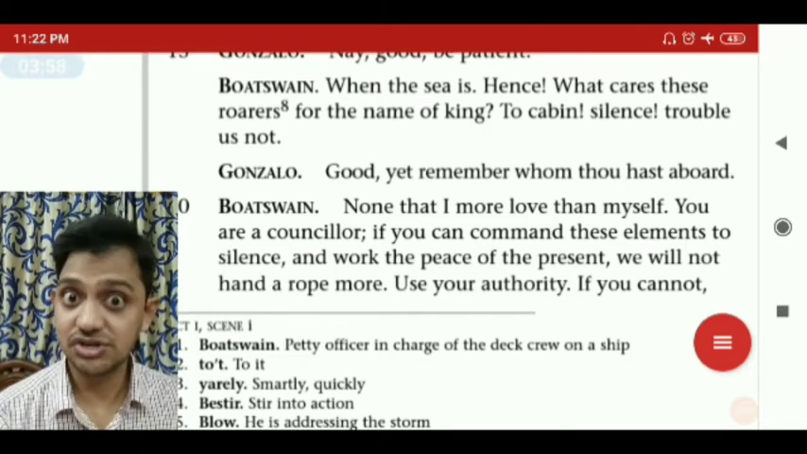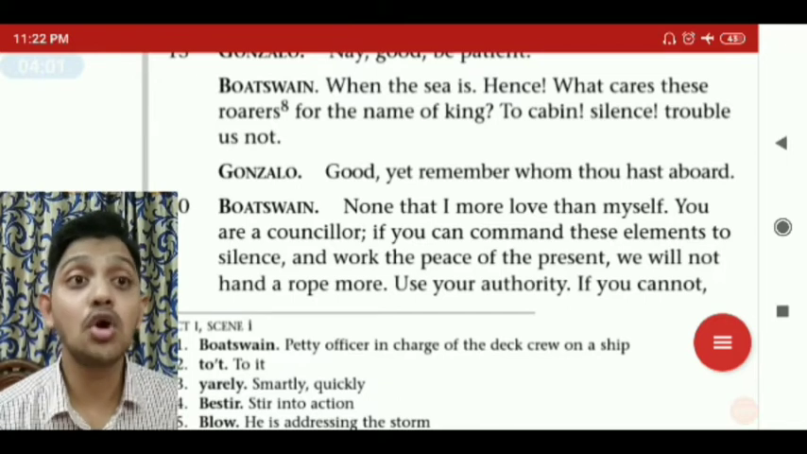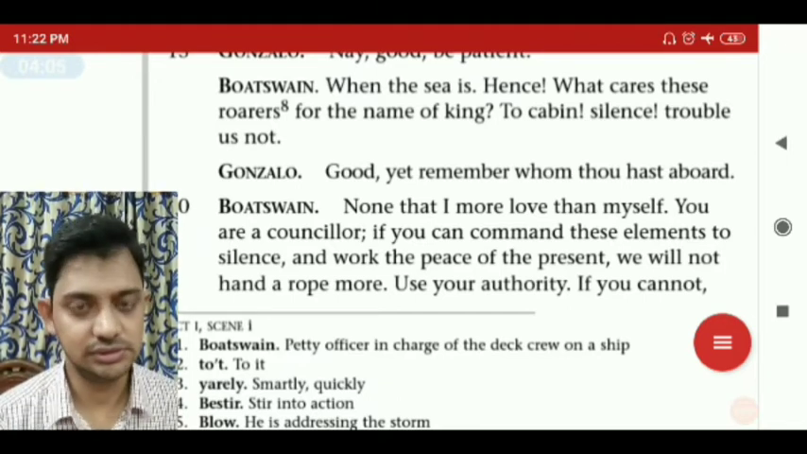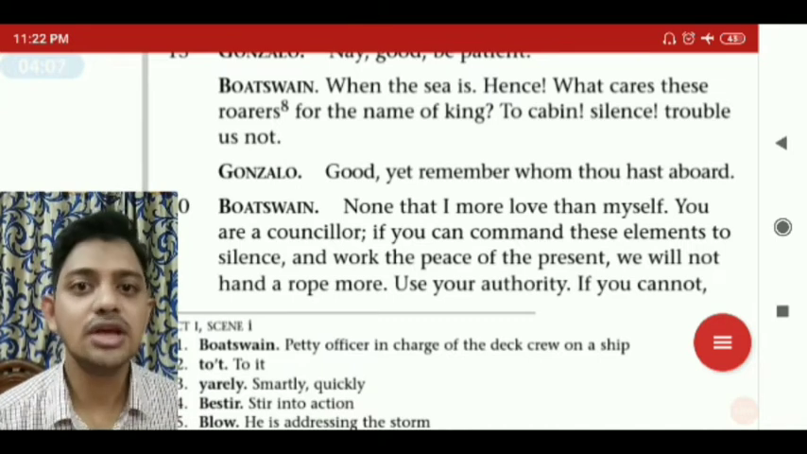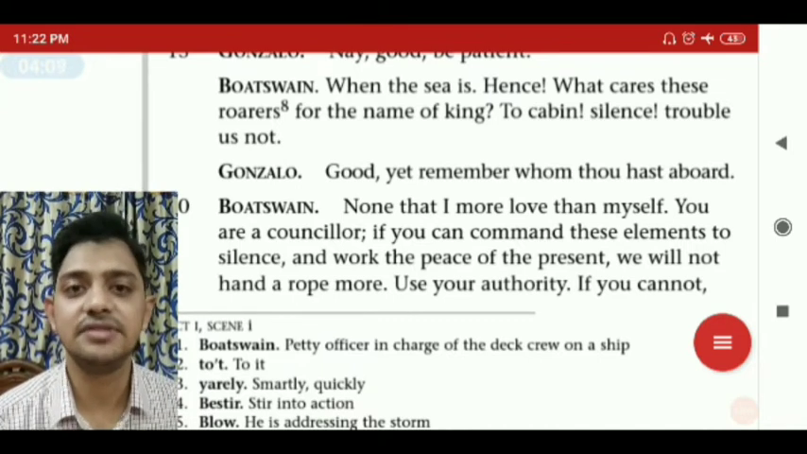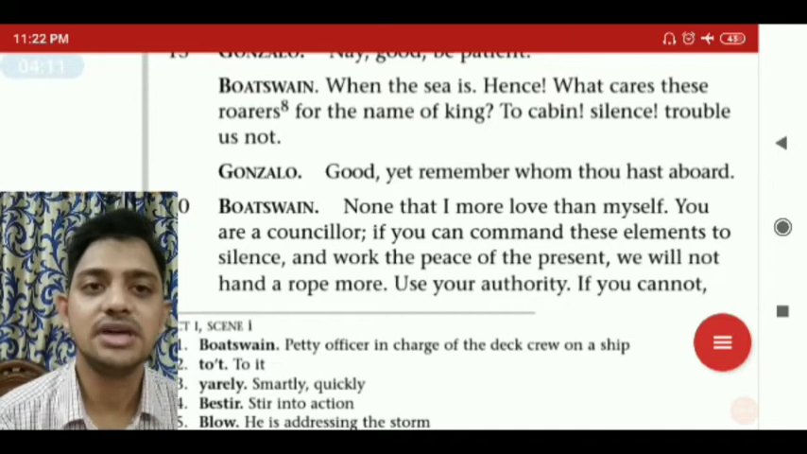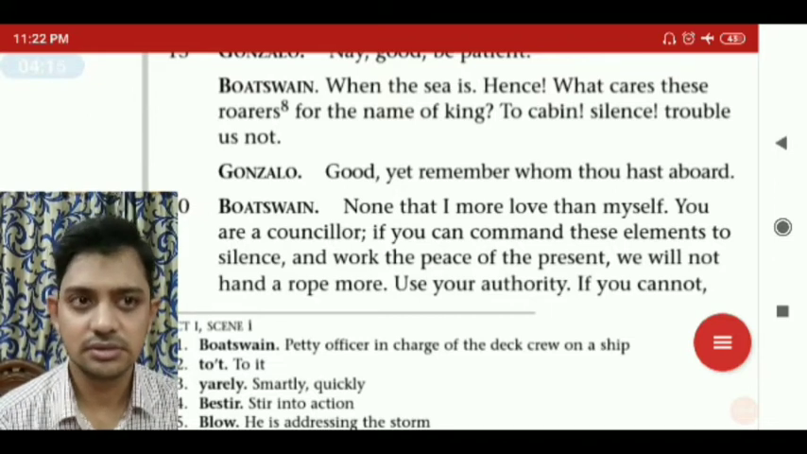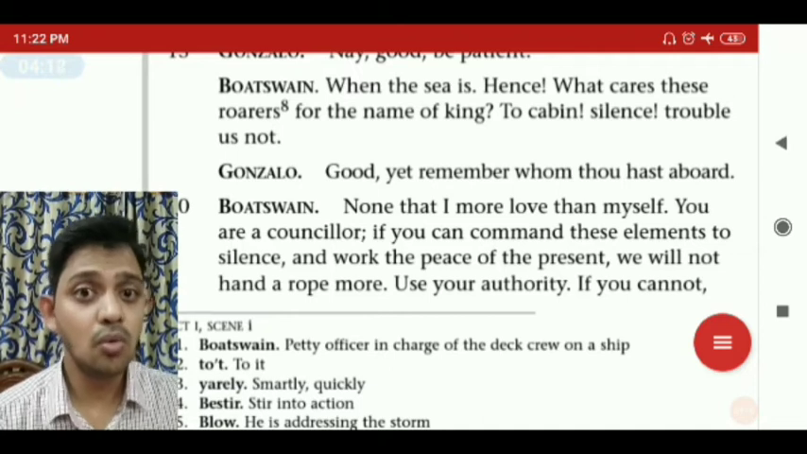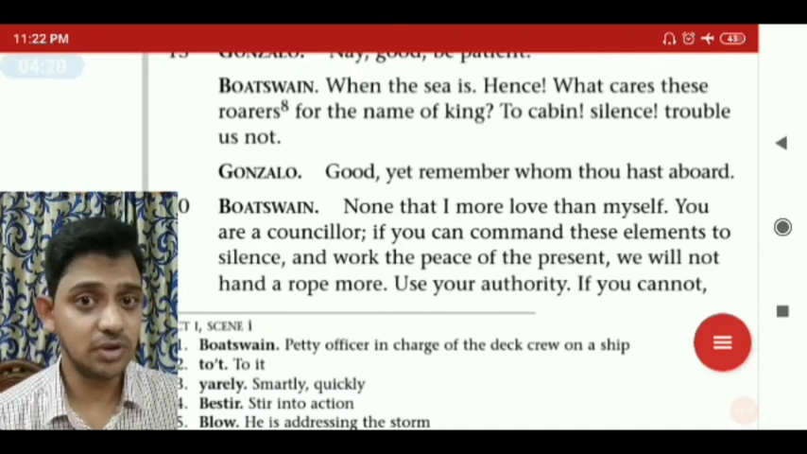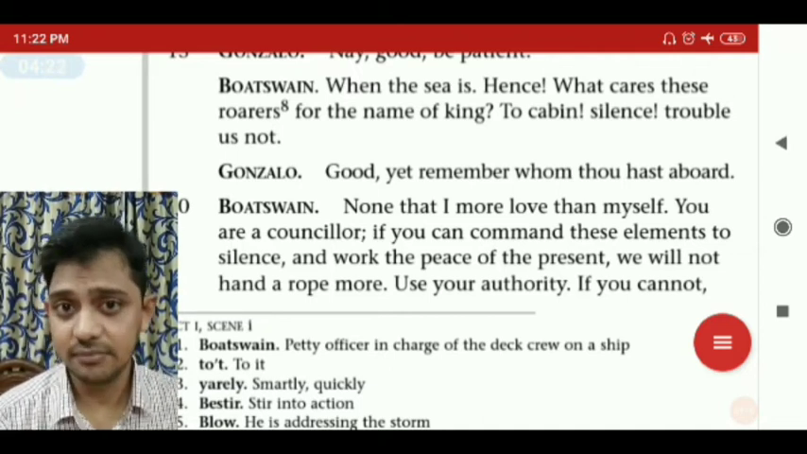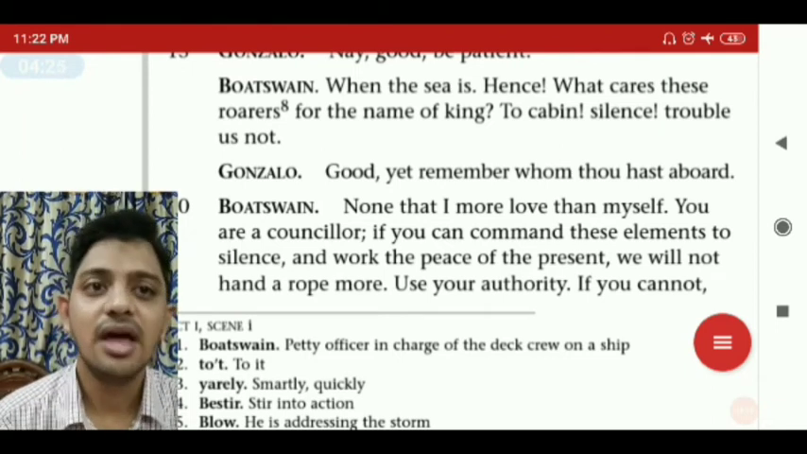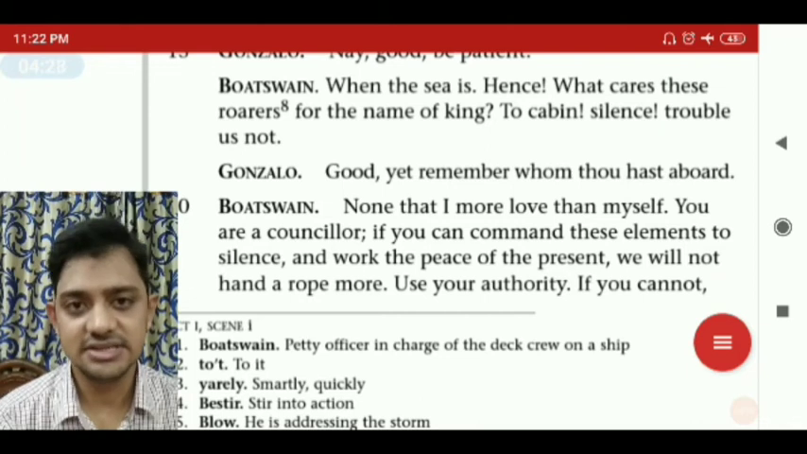Now his implication is more to cabin. You all go to a cabin. Silence, trouble us not. Don't talk anymore. Don't say anything. Don't trouble us. Leave now. Gonzalo: good, yet remember whom thou hast aboard. You remember this? Who are the people in the ship? Who are the people you are taking? So you remember this thing. Boatswain: none that I more love than myself.